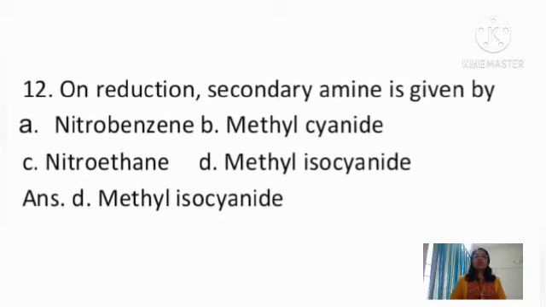Coming to the next question, on reduction, a secondary amine is given by: A option nitrobenzene, B methyl cyanide, C option nitroethane, D option methyl isocyanate. So we all know that methyl isocyanate, that is CH3NC, on reduction gives a secondary amine. But when methyl cyanide, that is CH3CN, undergoes reduction, we get a primary amine. Similarly, nitrobenzene on reduction gives aniline, and nitroethane on reduction gives ethanamine. So option D is correct, that is methyl isocyanate.